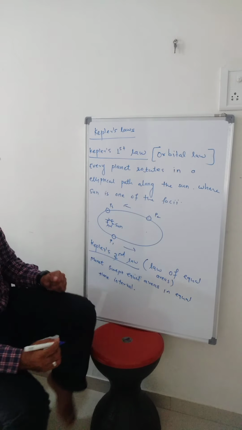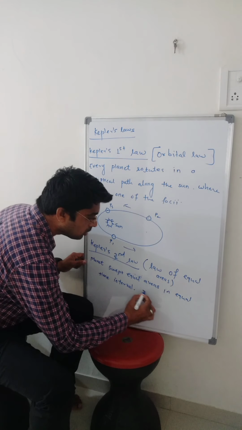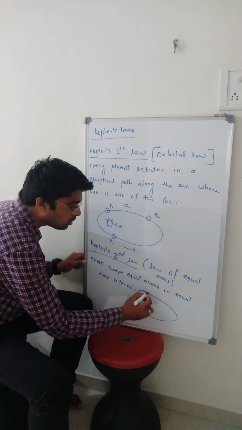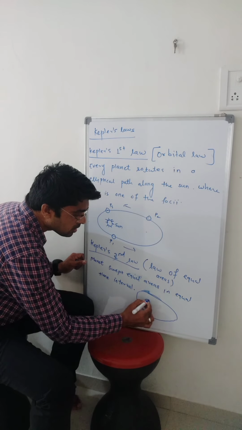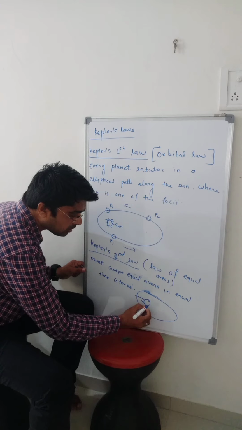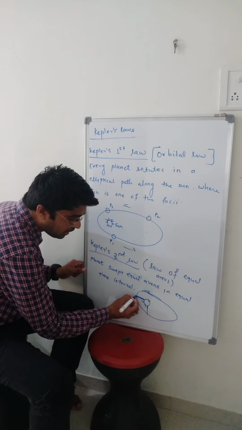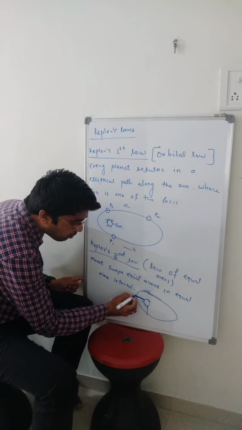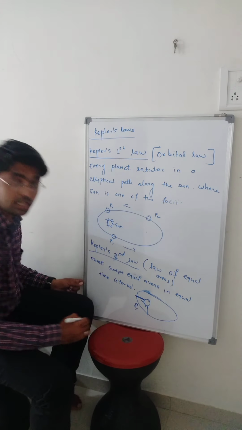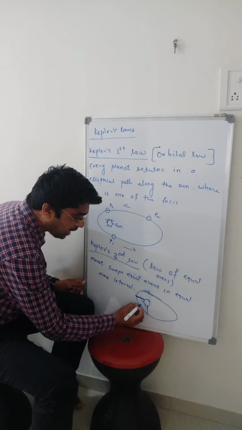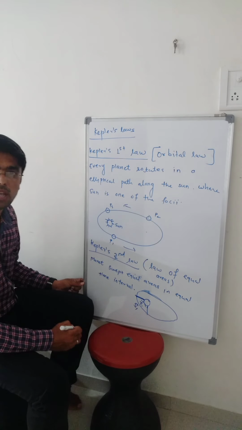So let me explain. This is the elliptical path. Now this is the sun. Suppose the planet is traveling from this point to this point. This is the distance, or area, S1 and the time is T1.